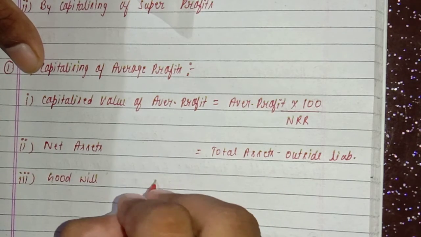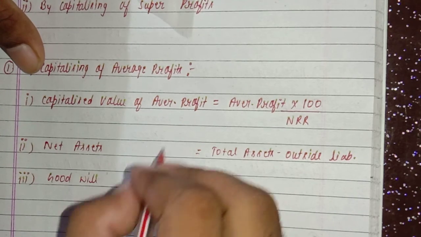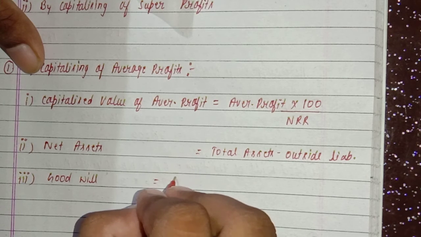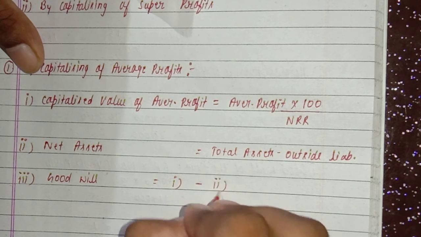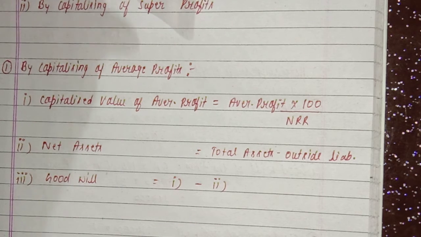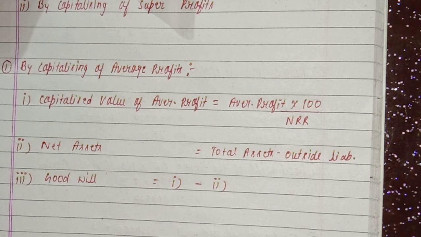Goodwill will be capitalized value of average profit, that is number 1, minus net assets, that is number 2. You will be getting the value of goodwill by capitalizing of average profit, right?